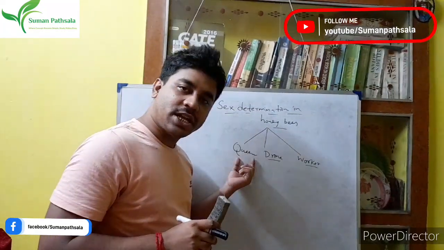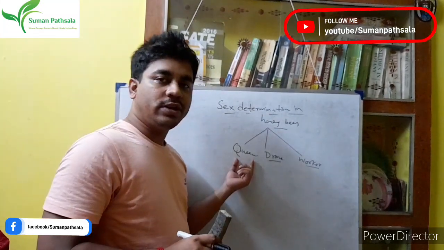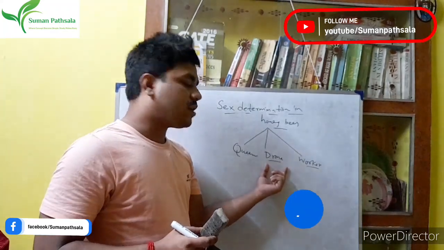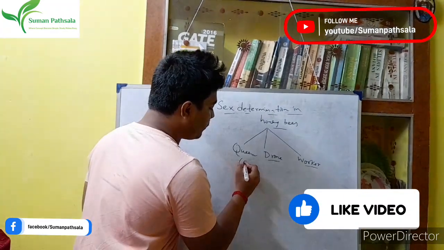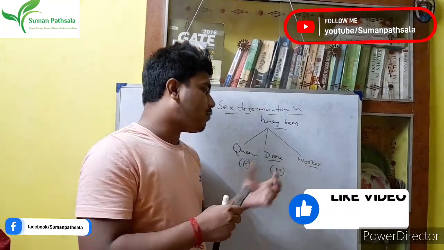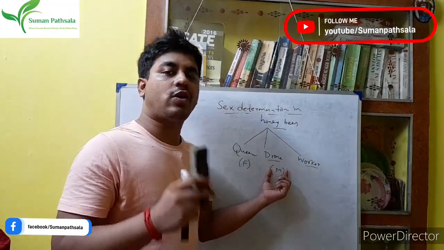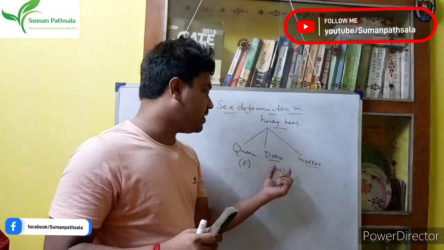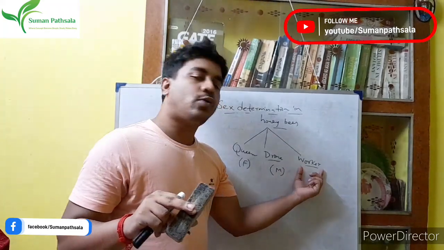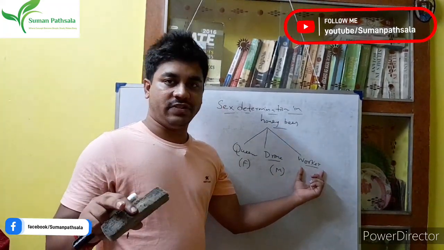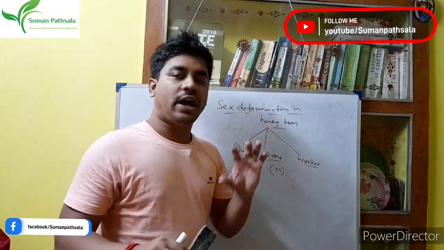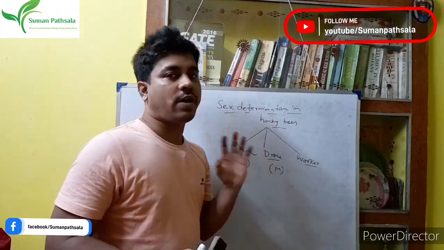Queens are so special because they have the main role in the society formation. Second one is drone. Drones are called the male. Queens, we all know, are female. I just write here F. And drones are male. Male means they have only one function, only mating. During fertilization, they have the important role, and nothing like that. And in case of worker, they have all functions. In the society they have the major role in the society of the honeybees. So those are the three types of honeybees.